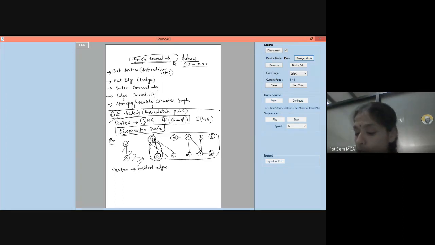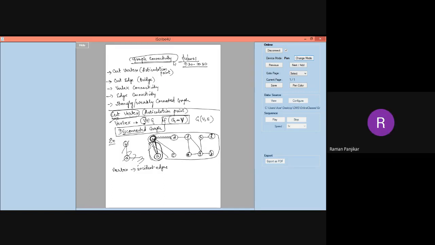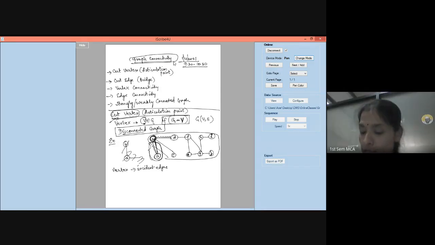Now, suppose I remove this vertex B and the incident edges of B. That means I will remove the vertex B, I will remove this particular edge BD, and I will also remove this particular edge BA. If I remove like that, what will happen? Will the graph get disconnected? Yes, ma'am. Understand what I am trying to say. Since I am removing B, I will remove the edge BD and the edge BA also, because if B is not there, there is no meaning for BA and BD to exist. So I will remove that.